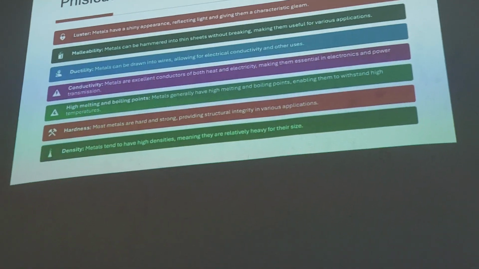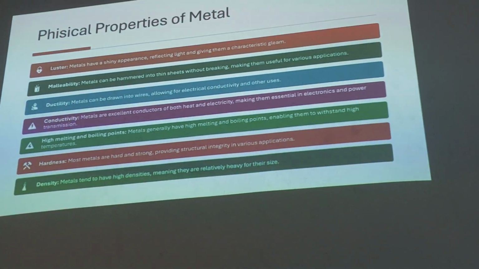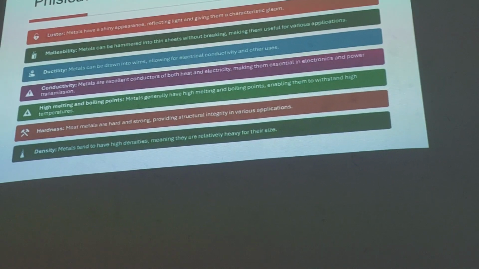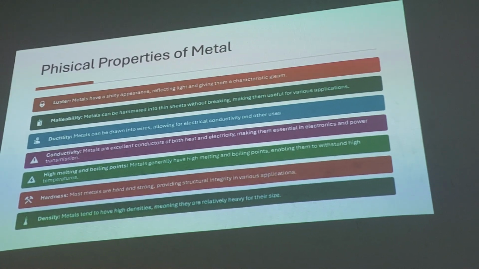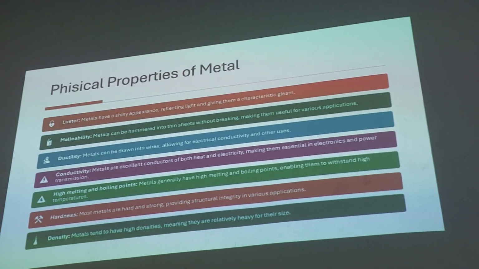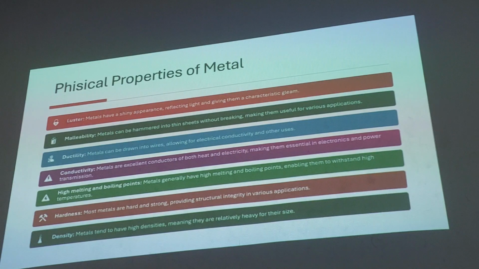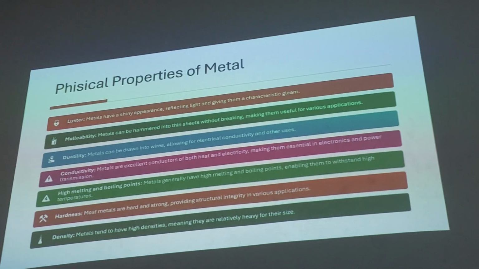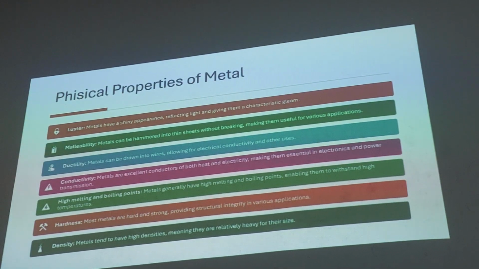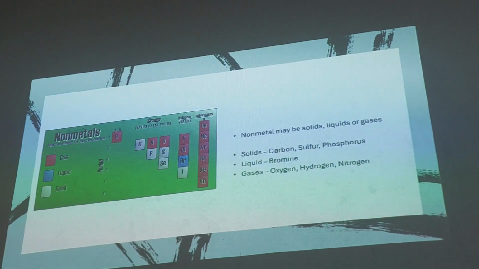So the physical properties of metal: luster, malleability, ductility, easy to stretch. High conductivity, high melting and boiling points. It has hardness and density. This is the metal in the periodic table.